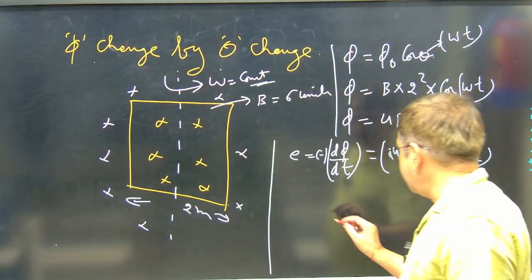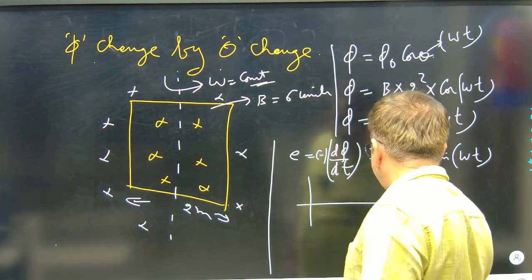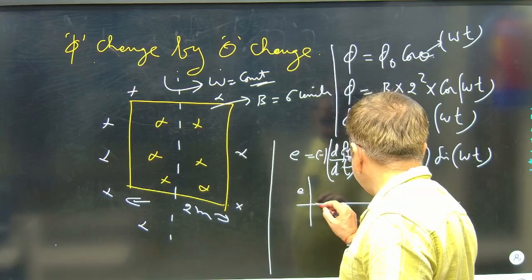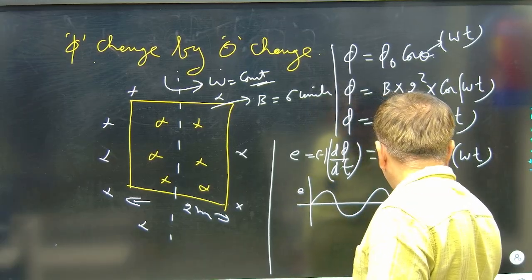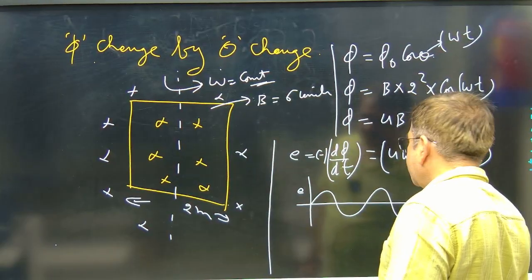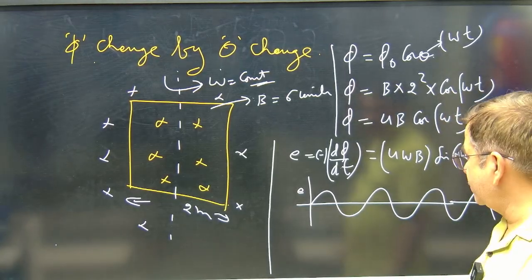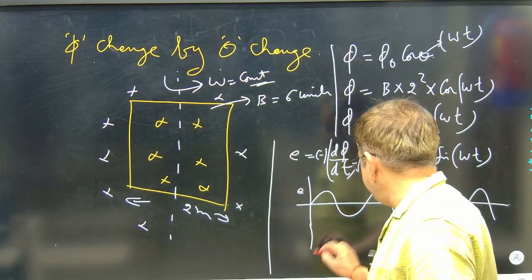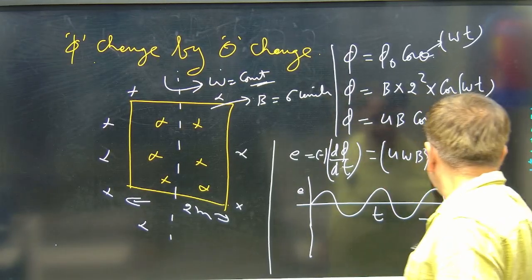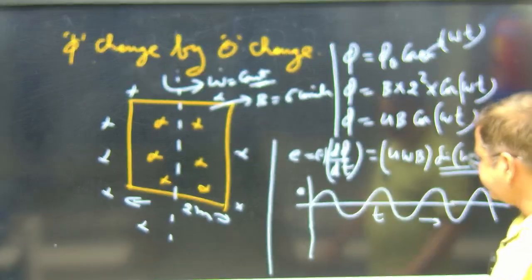So I will say that the EMF induced here in the circuit will follow the sine function, E versus T. It will go like this. It is the basis of alternating EMF and current generation. And if we have the EMF with time as a sine function, just see here.